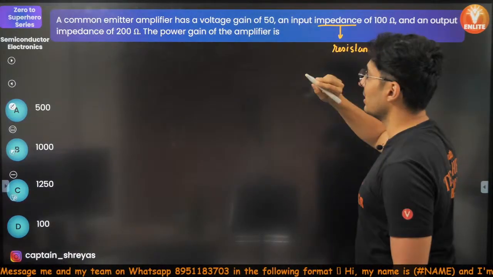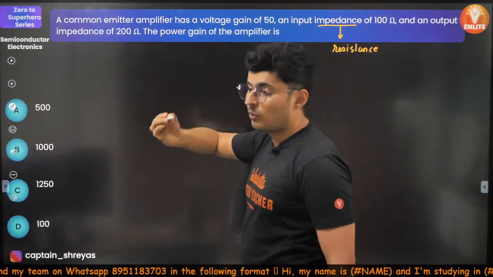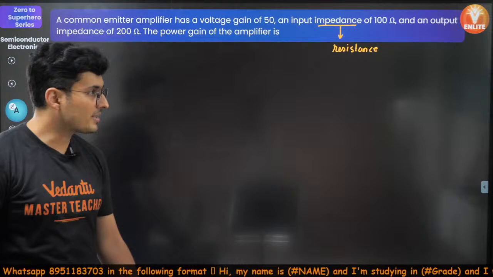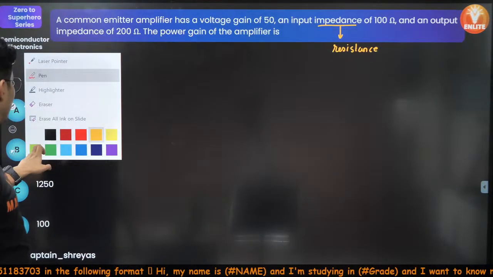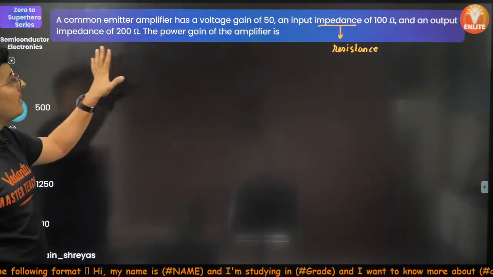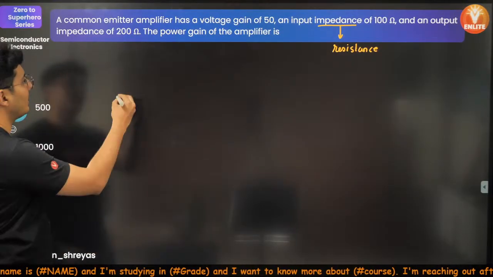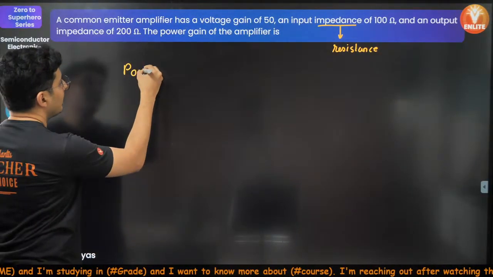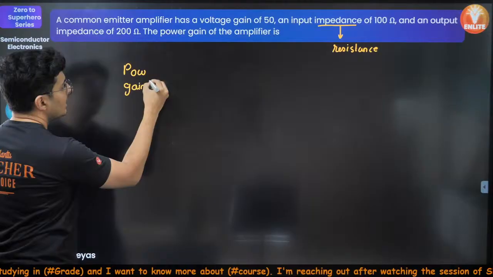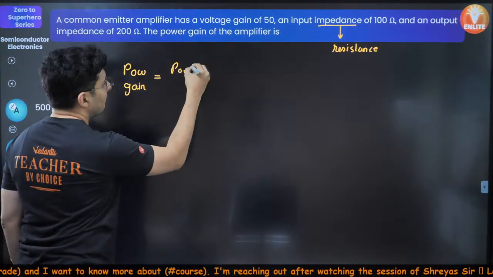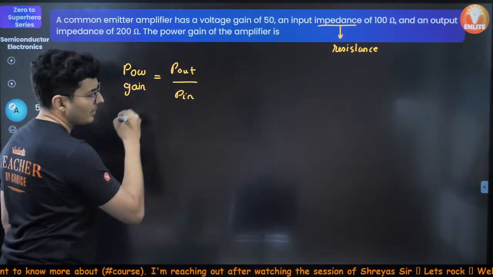Input resistance, output resistance. What is the power gain? That's the question. Let's try and solve this. A common emitter amplifier has a voltage gain and, okay, power gain.